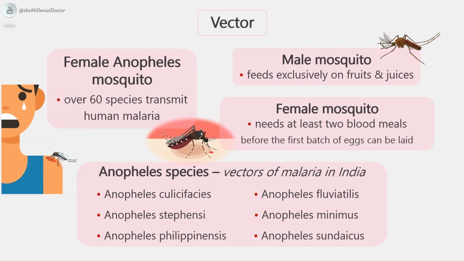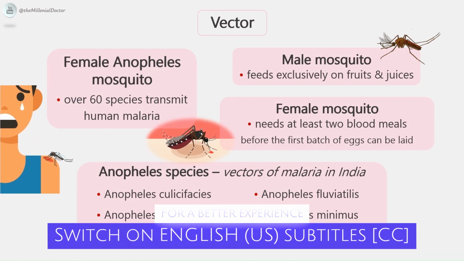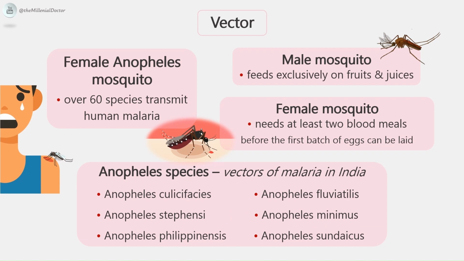Next, vectors. Human malaria is transmitted by over 60 species of female Anopheles mosquito. The male mosquito feeds exclusively on fruits and juices, but the female needs at least 2 blood meals before the first batch of eggs can be laid.